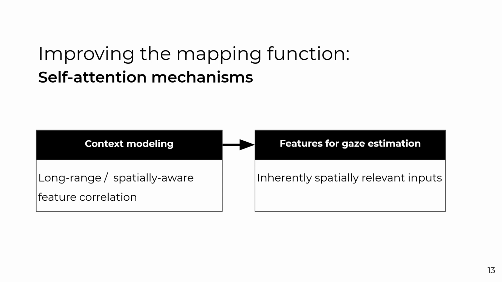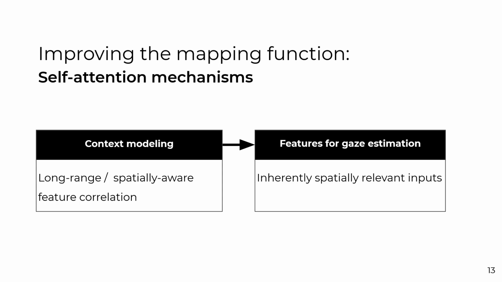For example, if we're looking at a picture of someone's face, the eyes are the obvious indicators of where that person is looking, but other regions like the nose, the chin, and the ears are also all strong predictors for the gaze direction. So being able to take them all into account together should produce better results than just taking